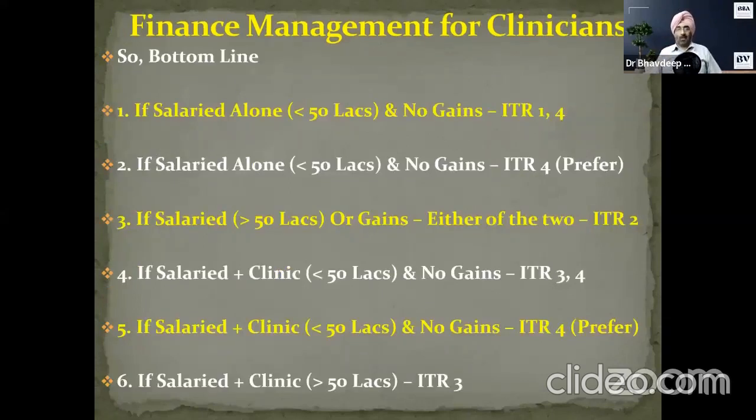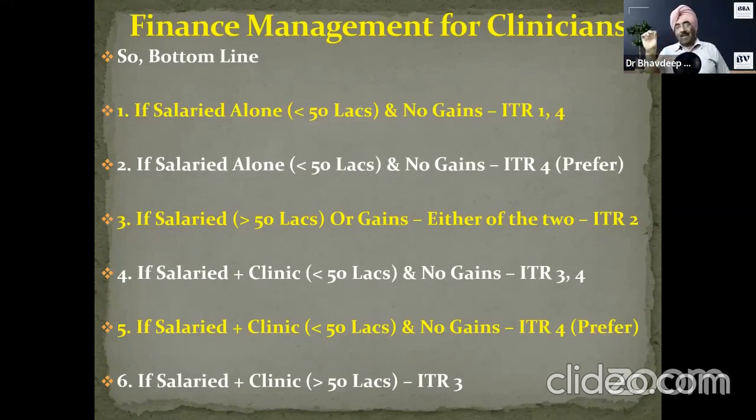So bottom line, just to summarize once again to make things easy for you. If salaried alone, less than 50 lakhs and no capital gains, I've written gains just for simplifying. Gains means capital gains or losses here. ITR 1 or 4. If salaried alone, less than 50 lakhs and no gains, preferably ITR 4. I've given you my preference also. If salaried and gains, or if salary is more than 50 lakhs, or you have gains, ITR 2.